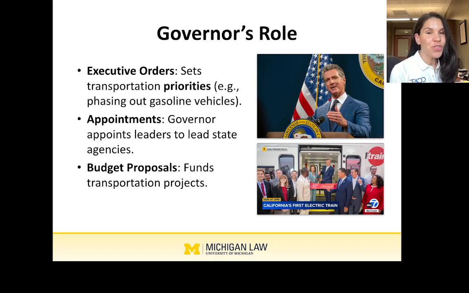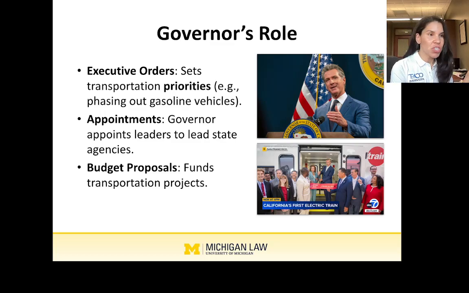Okay, so in this review of the state's role in regulation, we're going to start out with the executive branch. Now, the executive branch is led by the top executive, who at the state level is called the governor. And the governor plays a really pivotal role in setting priorities, right? So we know a lot of their powers, we're going to talk about it, but they really set where all of this regulatory movement is heading towards.